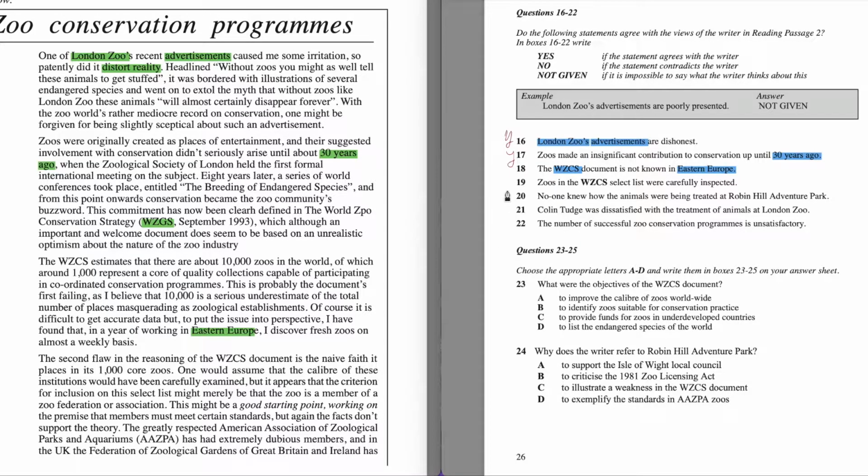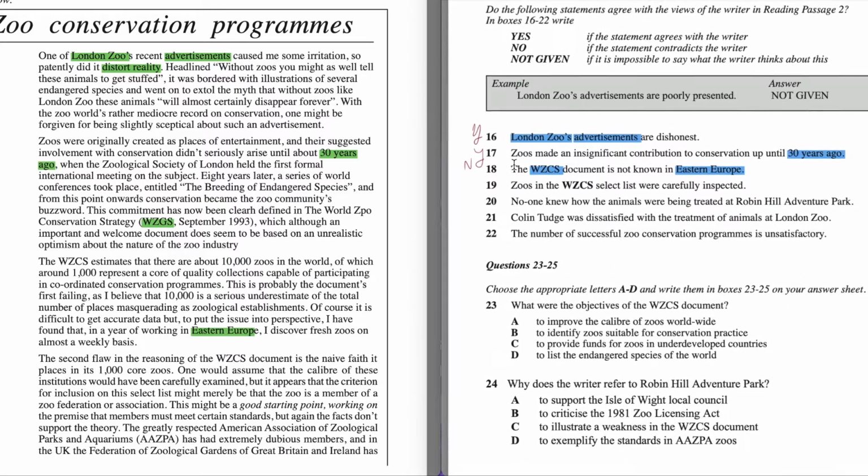So the answer to this question is going to be not given. We don't know it. So I'm going to put it here, and then we go further.